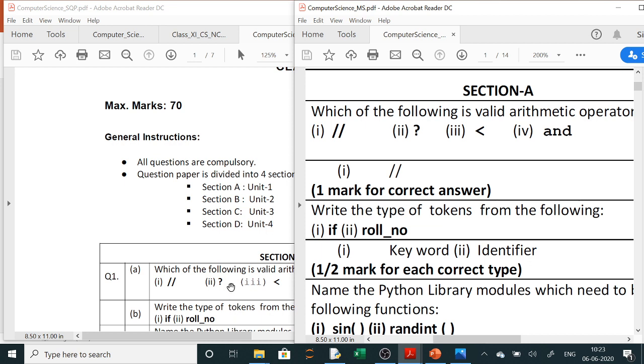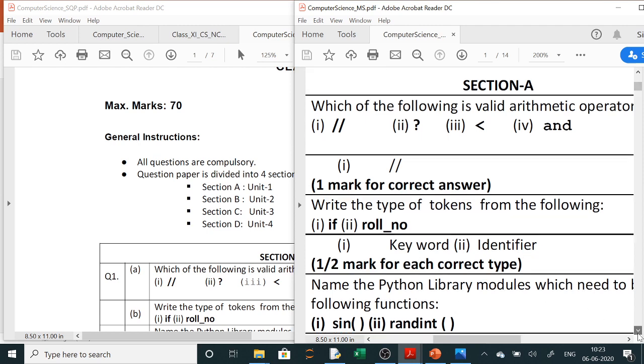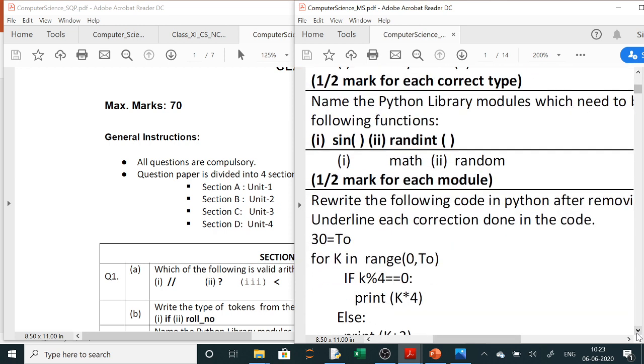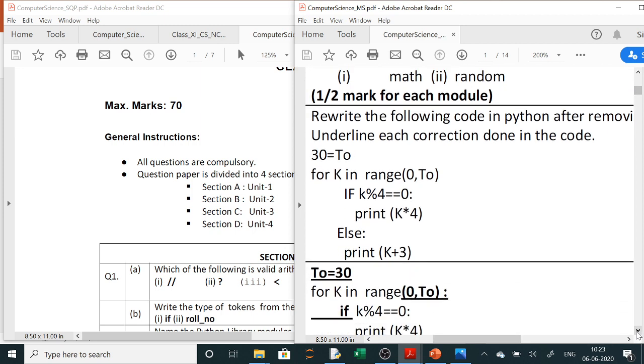Now these are the questions. The first question we have already done. Valid operator, answer is /. Type of tokens, this also we have done: keyword and identifier. Then Python library modules: math module, and for sign we will write math module. For random we will write random module. Now we are coming to the error portion.